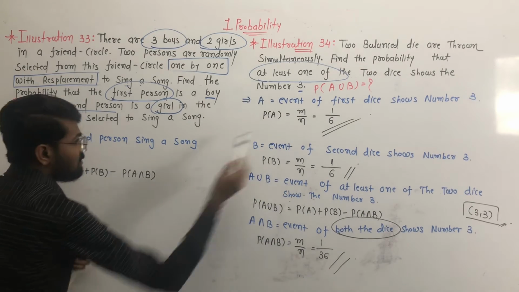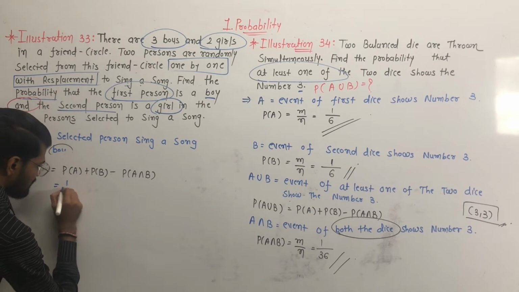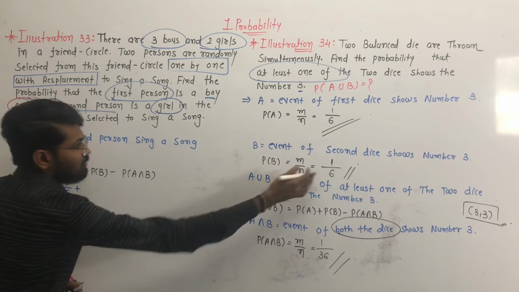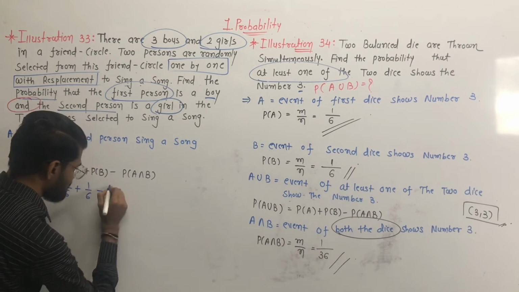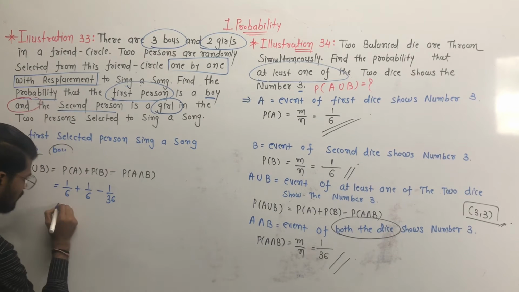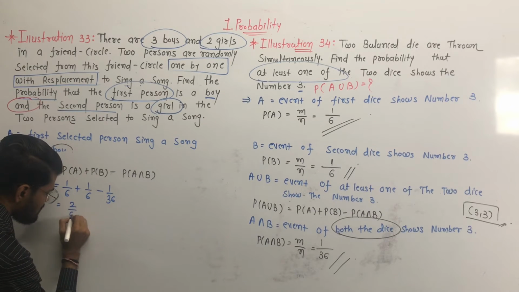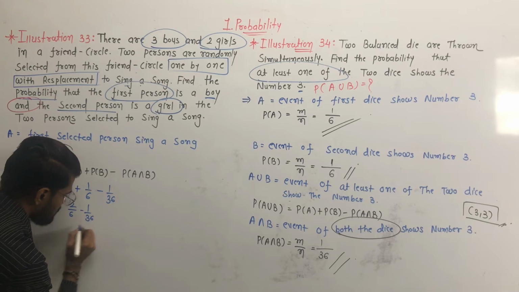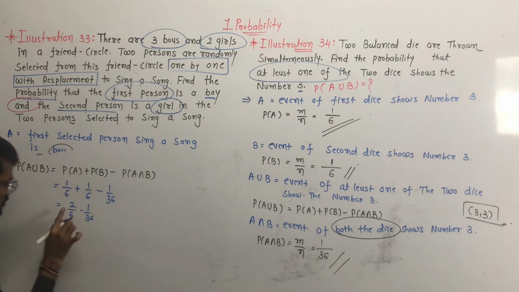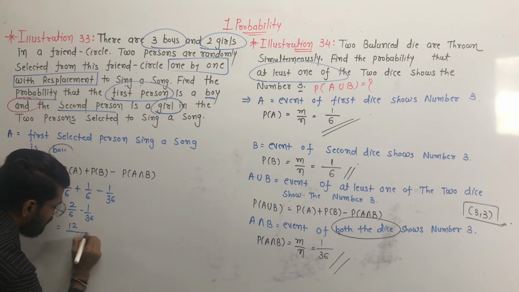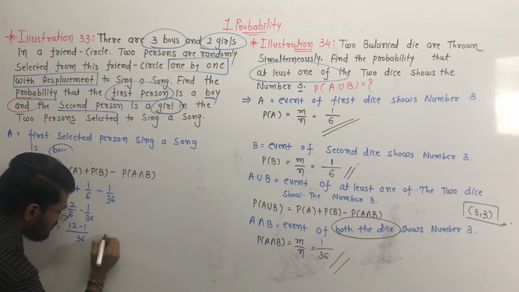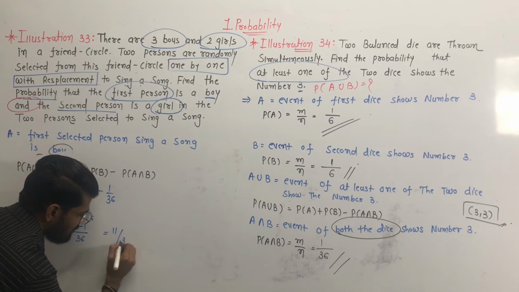P of A is equal to 1 by 6, plus P of B is equal to 1 by 6, minus P of A intersection B is equal to 1 by 36. So it is equal to 2 by 6 minus 1 by 36. The LCM is 36. So 6 multiplied by 2 is equal to 12, minus 1, upon 36. So it is equal to 11 by 36.